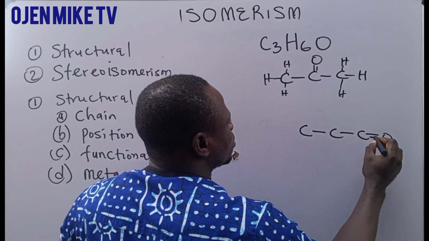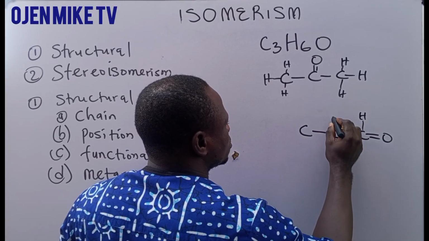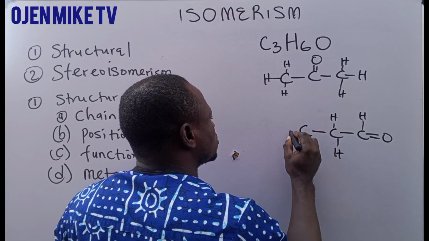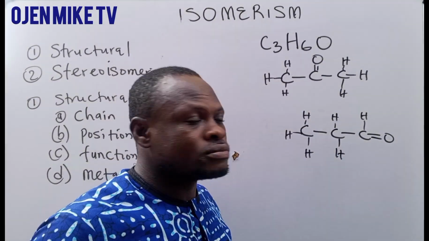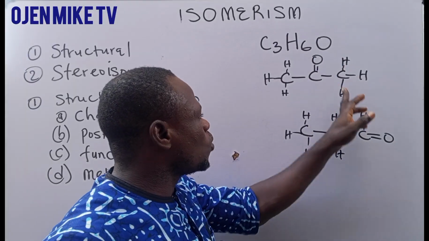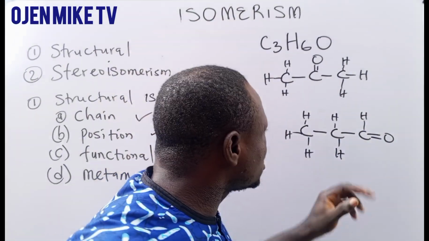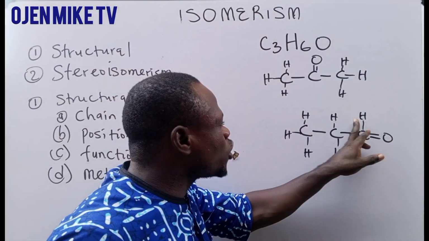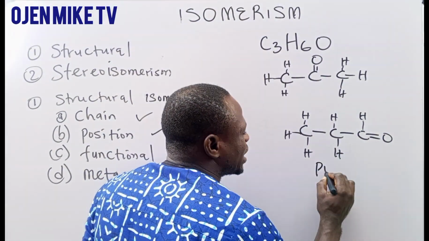Now count the number of hydrogen atoms here: 1, 2, 3, 4, 5, 6. Six. One oxygen atom. Now in this case, are you seeing? We have different functional groups. The functional group of this one is alkanal, so this one is called propanal.